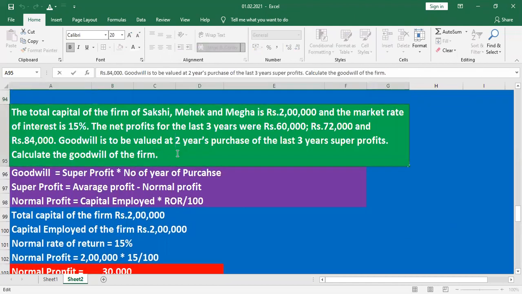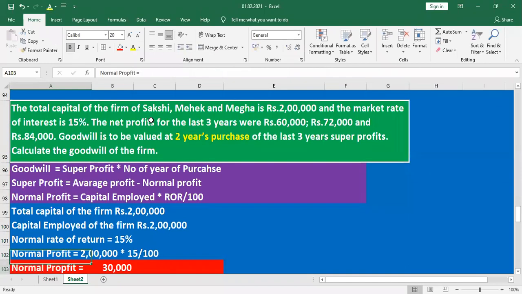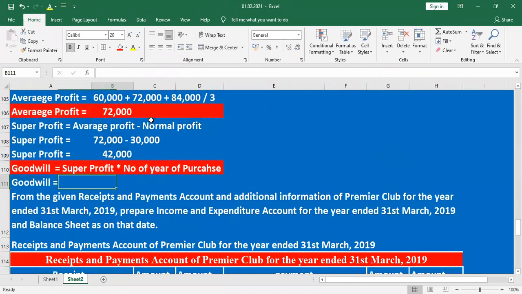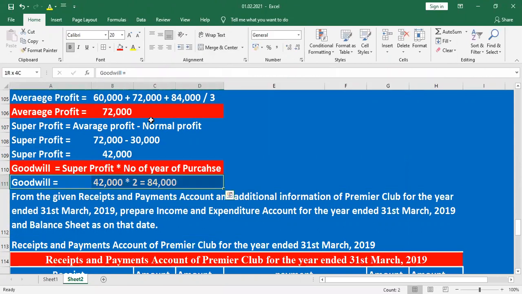So goodwill is 42,000 into 2, that is 84,000.